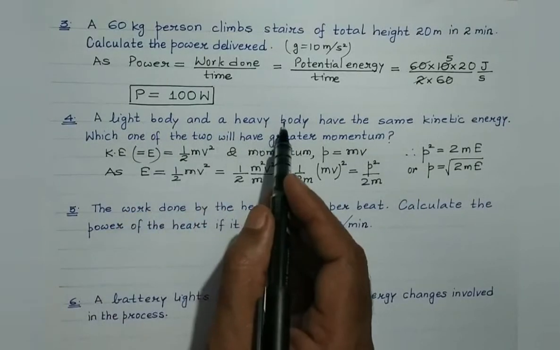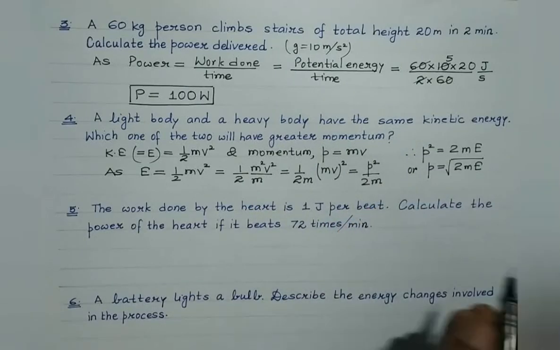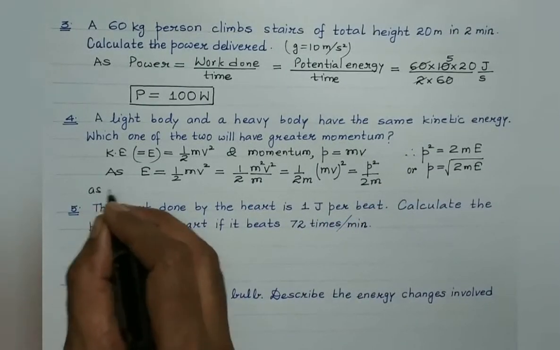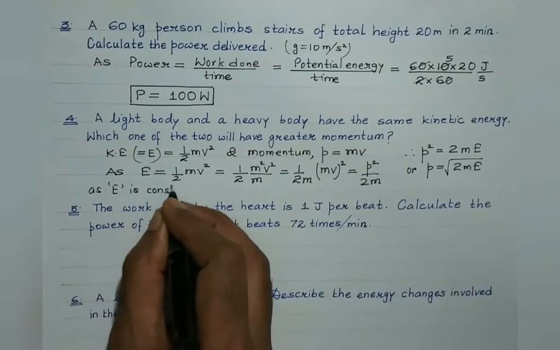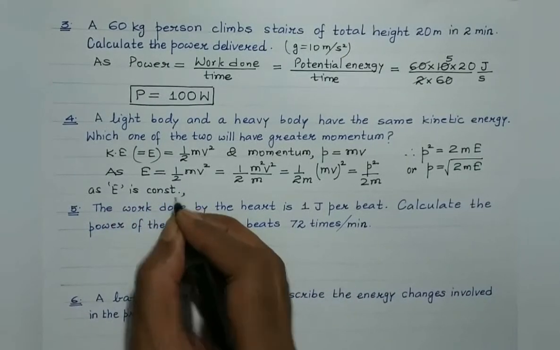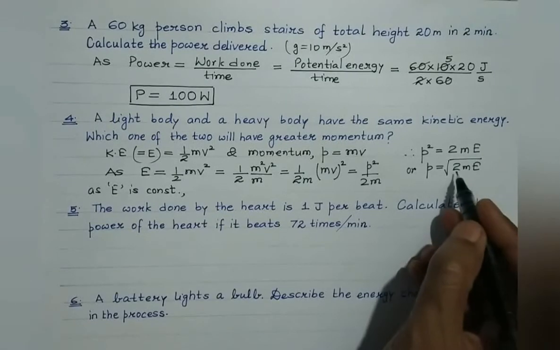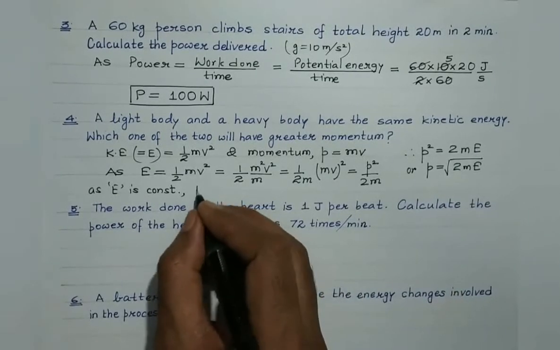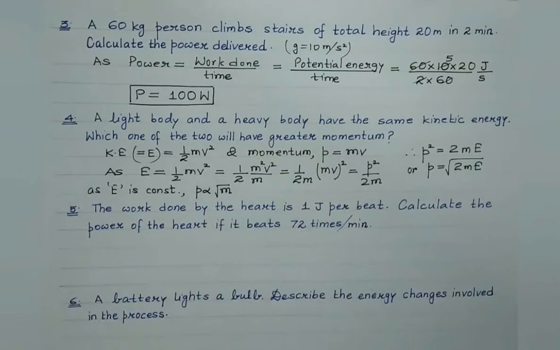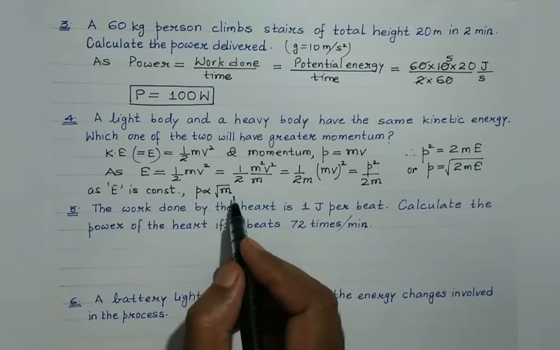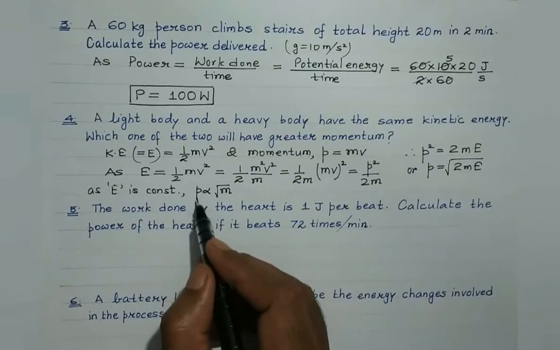Both the lighter and the heavier body possess the same kinetic energy. So as E is constant, kinetic energy for both the bodies is given to be the same. That is, kinetic energy is constant. 2 is constant. Therefore, momentum is directly proportional to the square root of the mass. Isn't it? So, smaller the body, lighter the body, smaller will be the momentum.